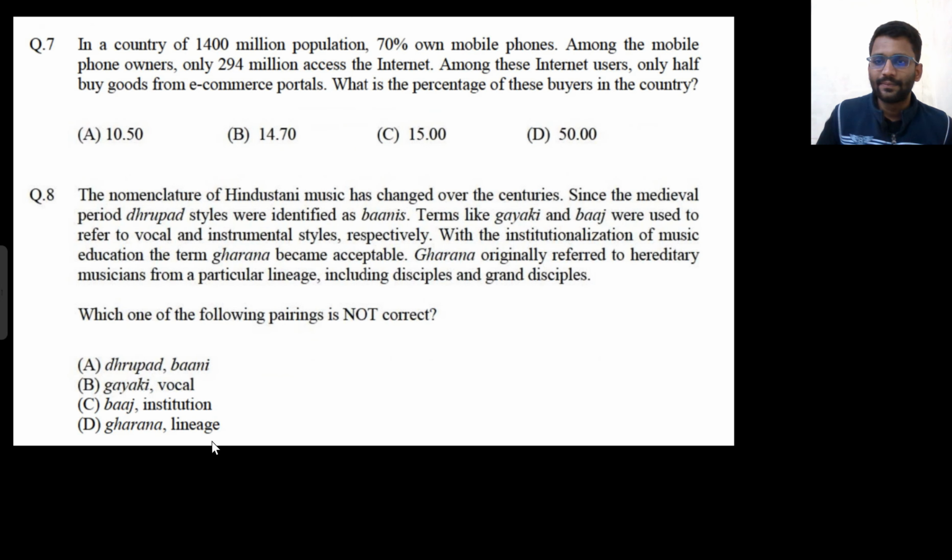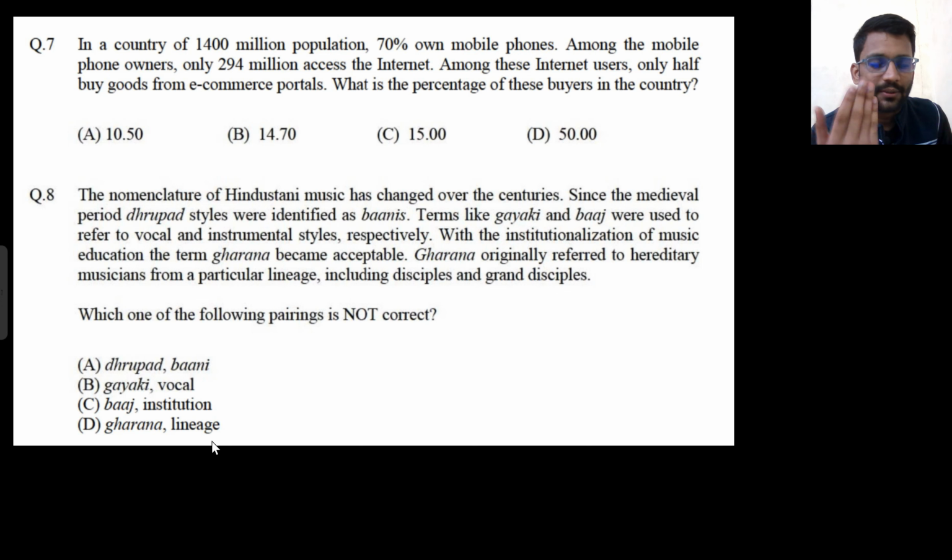Let's see this question. In a country of 1,400 million population, 70% own mobile. Among the mobile phone users, only 294 million access the internet. So only 294 million people have the internet. Among these internet users, only half buys goods from e-commerce portals. What are e-commerce portals? Amazon, Zepto, Blinkit, Zomato.